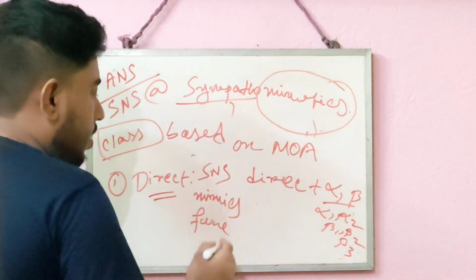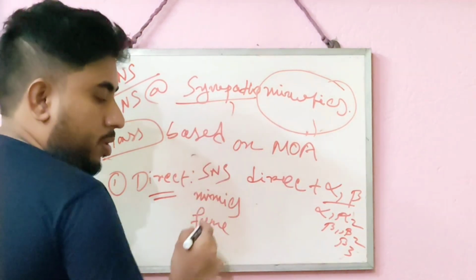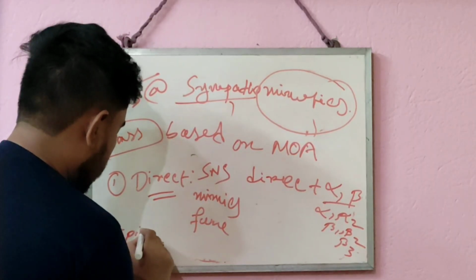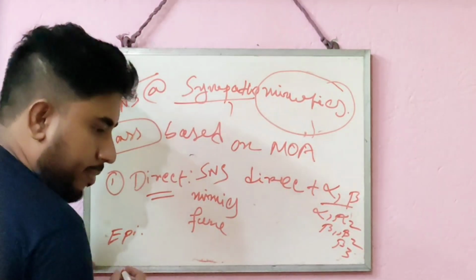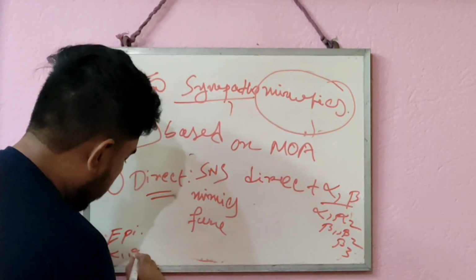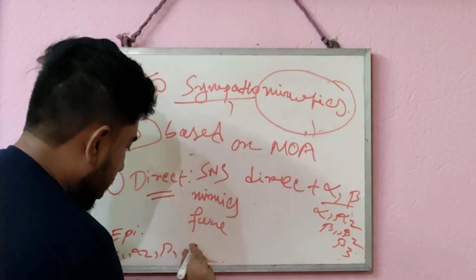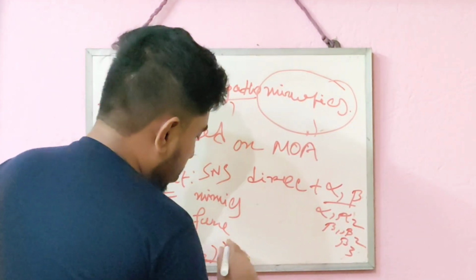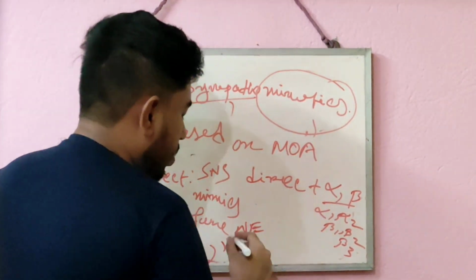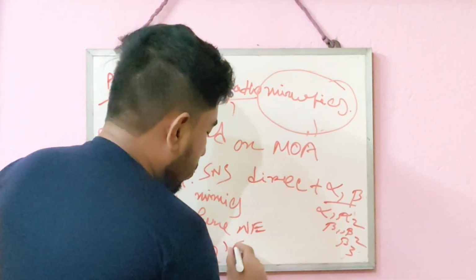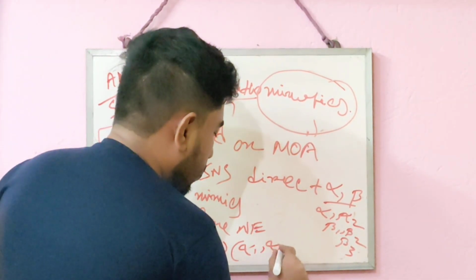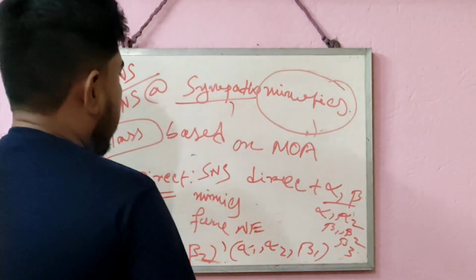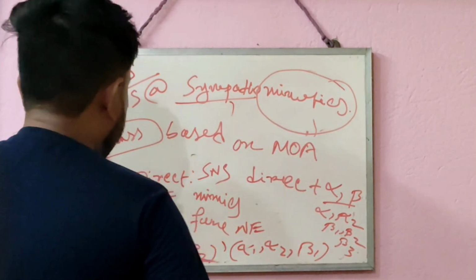Now, the classification I told you is direct sympathomimetics. Under that, examples are epinephrine, which generally acts directly by binding with alpha 1, alpha 2, beta 1 and beta 2 adrenergic receptors. Another example is norepinephrine. They generally show their action by directly binding with alpha 1, alpha 2 and beta 1 receptors. So these are the examples of directly acting sympathomimetics based on mechanism of action.